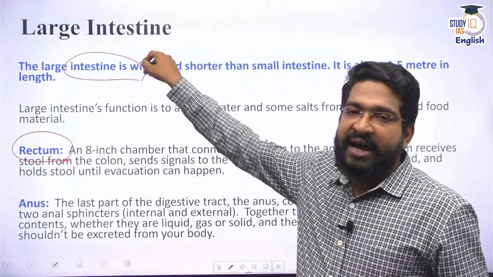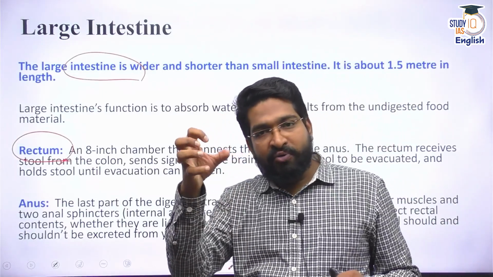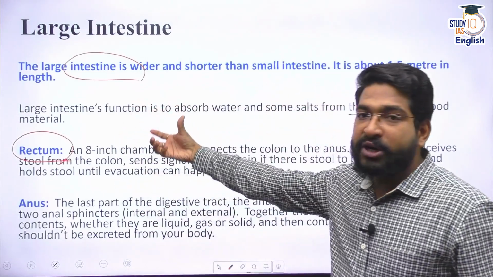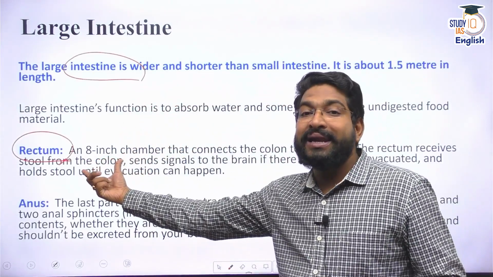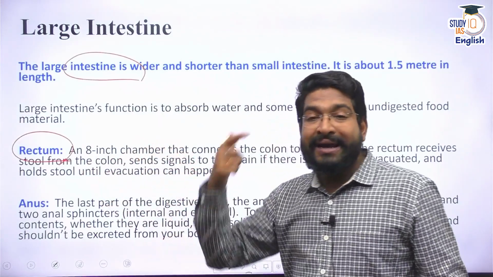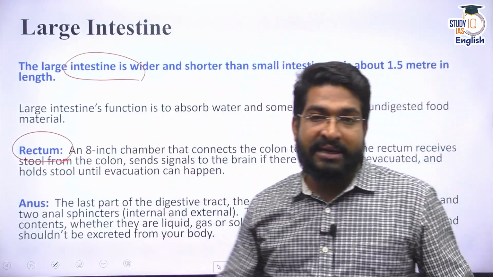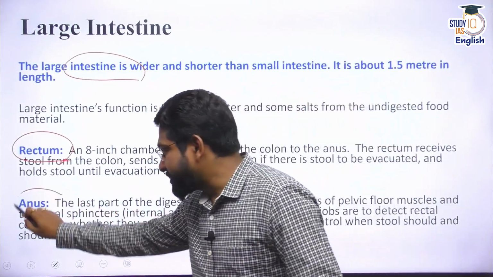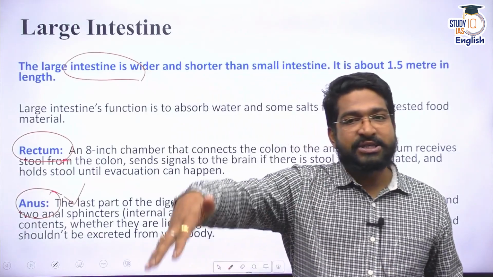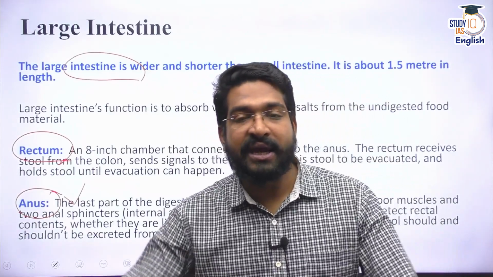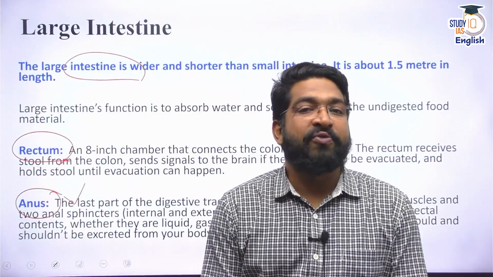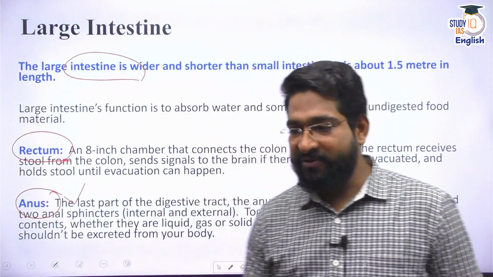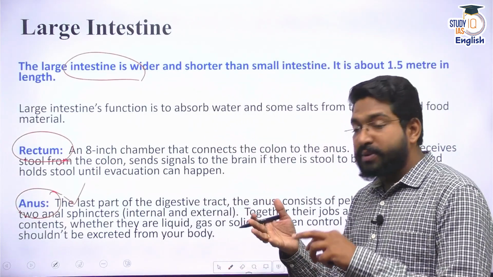Now, the responsibility of large intestine is mainly to absorb water, mainly to absorb residual nutrients, and whatever is undigested food, it will be stored in rectum. And when the rectum is full, it will send signals to our brain. Then the bowel movement will start, and through the anus, waste material is released. It is excreted. This is the entire life process of nutrition in human beings. Is it clear? Right.